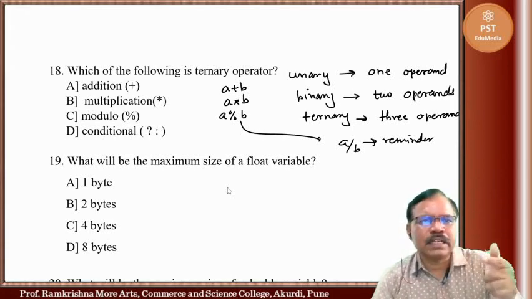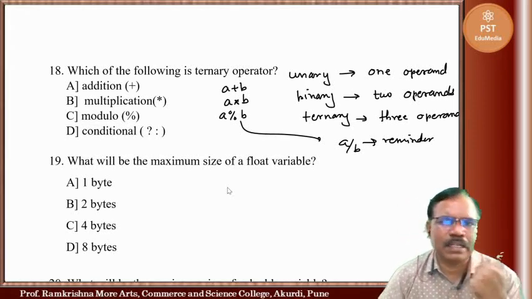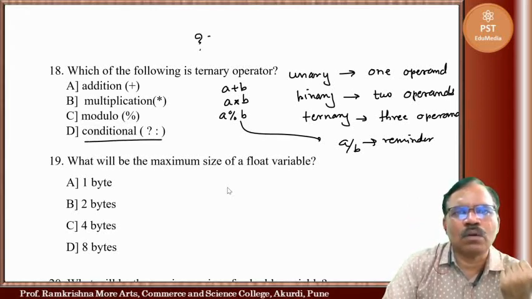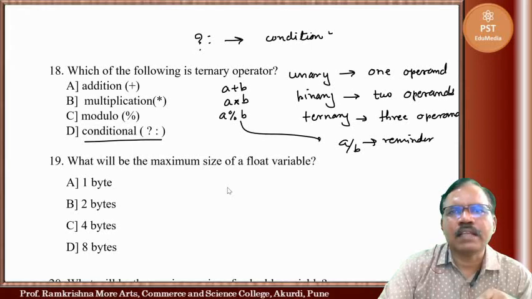So first, second, third all are binary operators. But if we take this operator question mark colon, it is called conditional operator. What is the syntax for this? We have a condition, some expression, then question mark, then some expression 1, colon, expression 2.